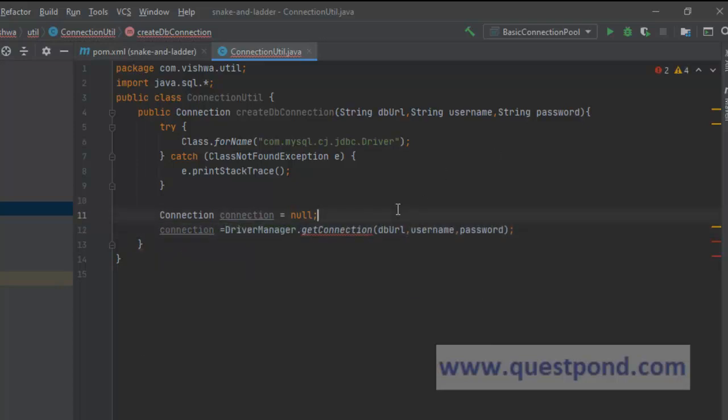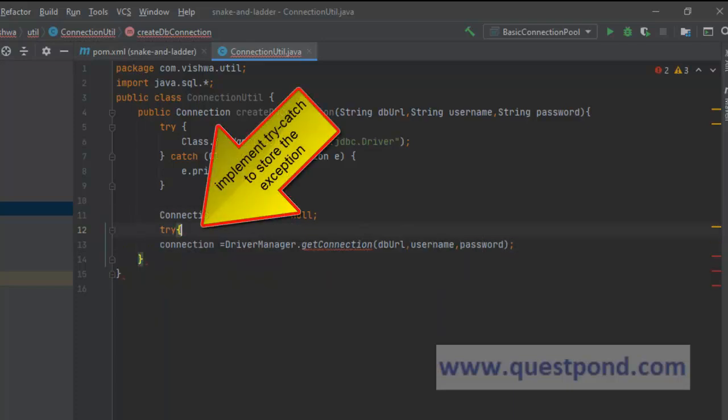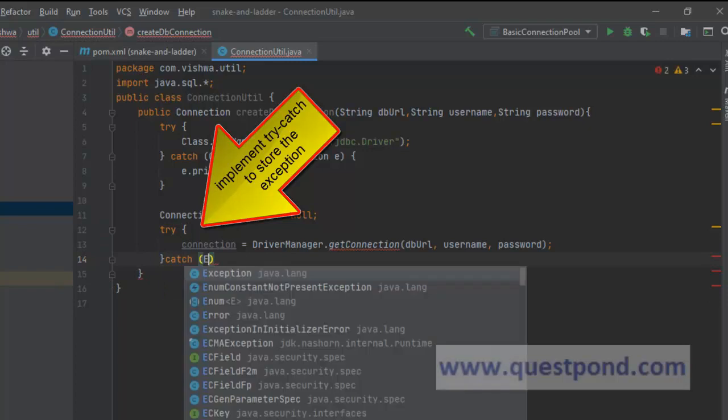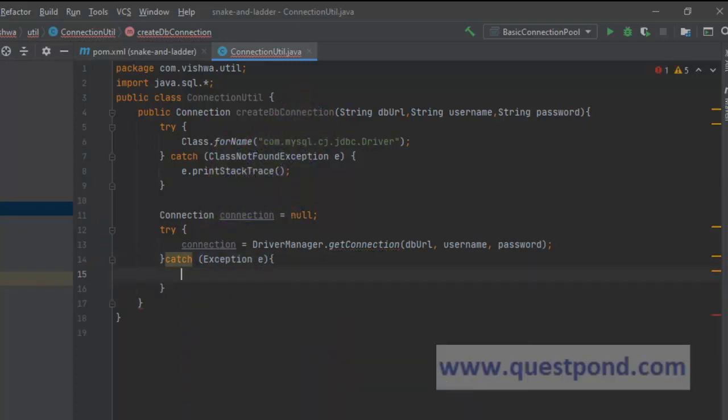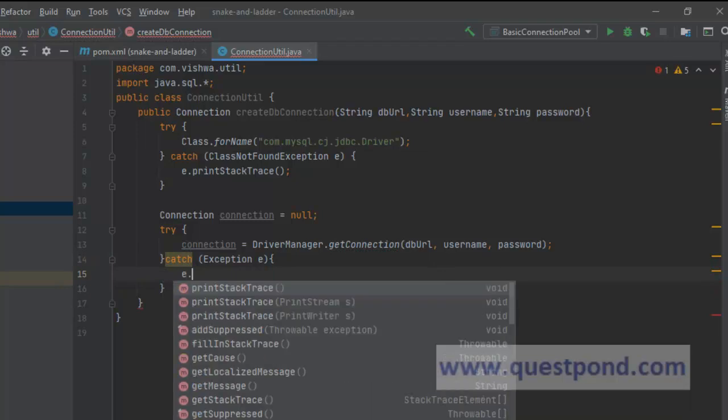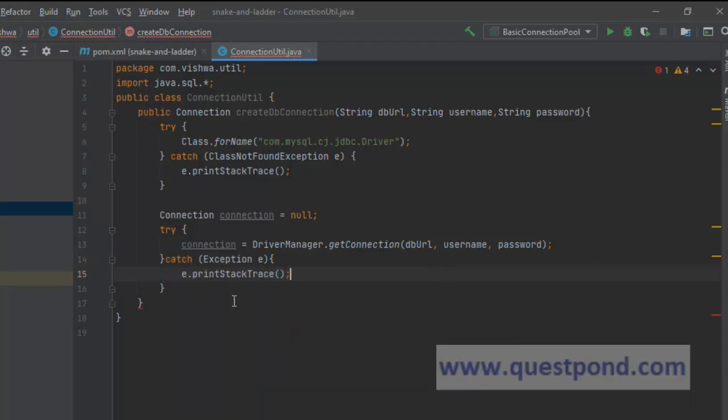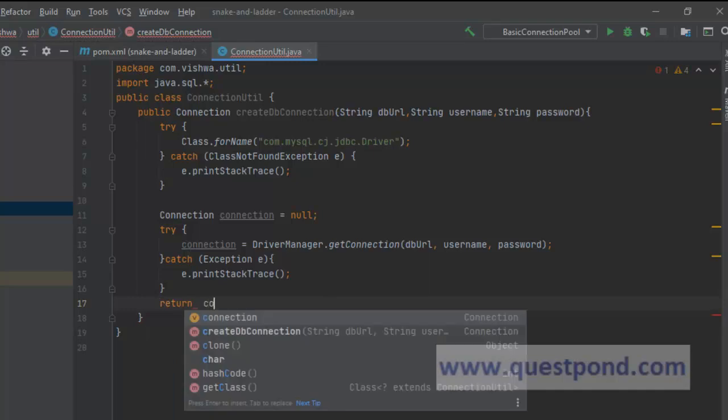So we can say try. As of now we will do e.printStackTrace. This should eventually be replaced with loggers, but for the sake of simplicity, I have just included the standard printStackTrace, which is available with exception, and we will return the connection.